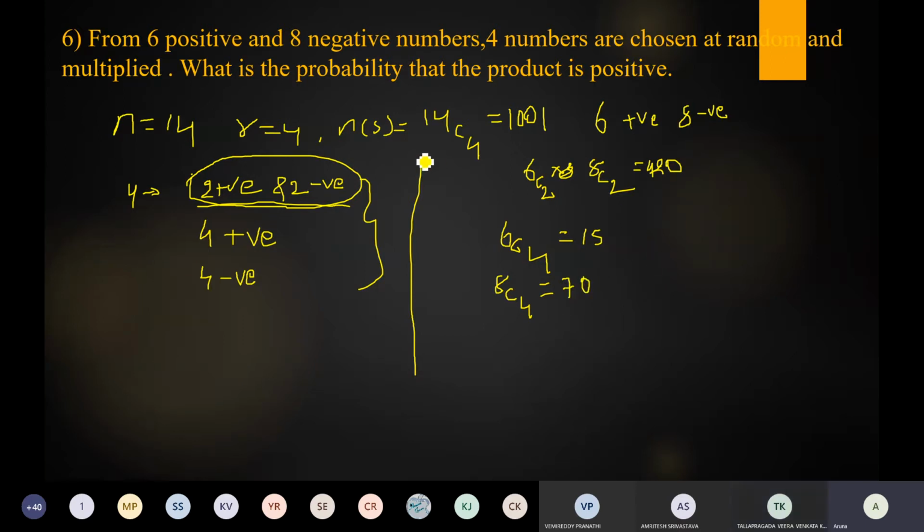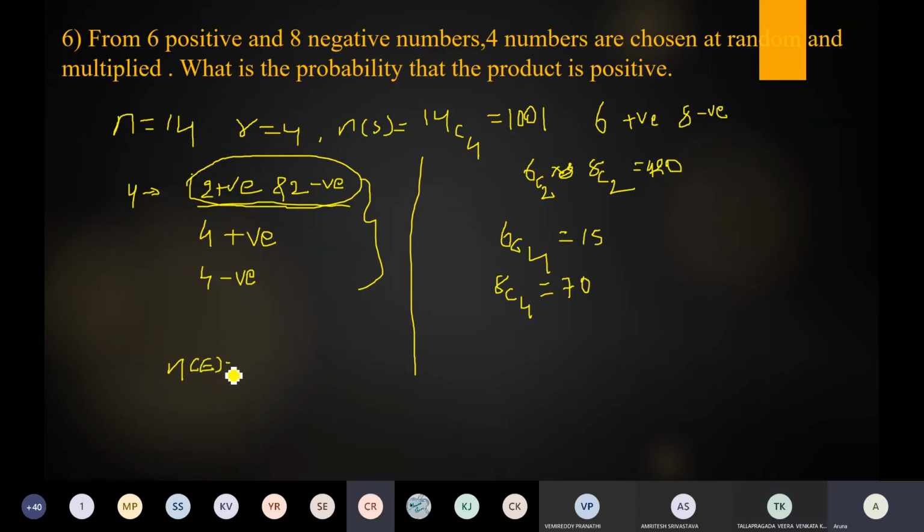So the number of ways to choose 2 positive and 2 negative is 420. Only 4 positive is 15. Only 4 negative is 70. So how many total number of ways? N of E. How to write the N of E? N of E is equal to...